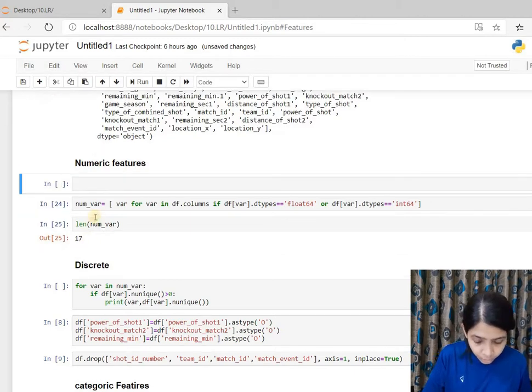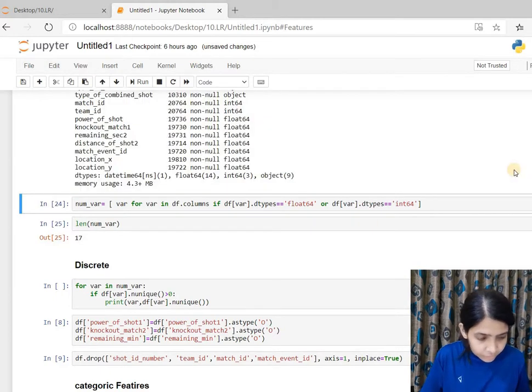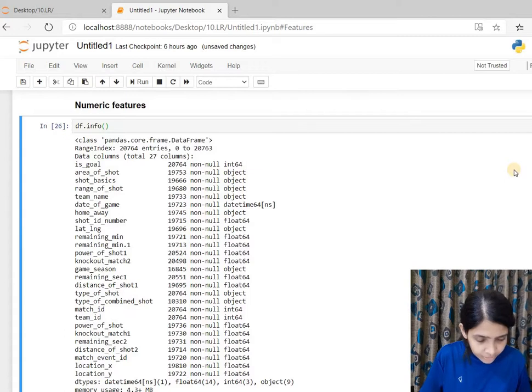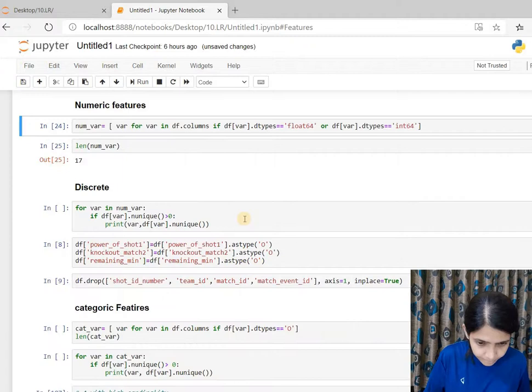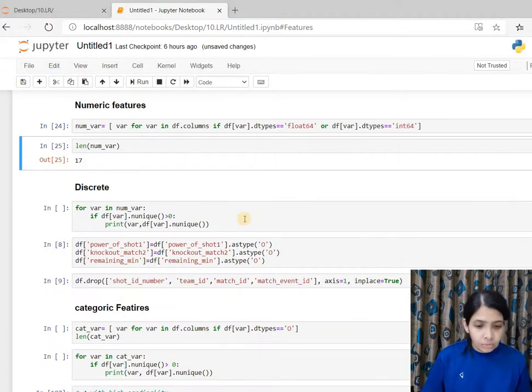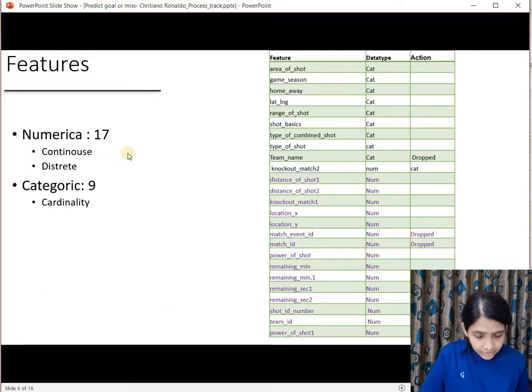To find out all the data types present in this data, we can run .info. This would give the data type of all the features. We have object data type, integer, datetime, float64. So we have 17 numeric features. That's what I have mentioned here.